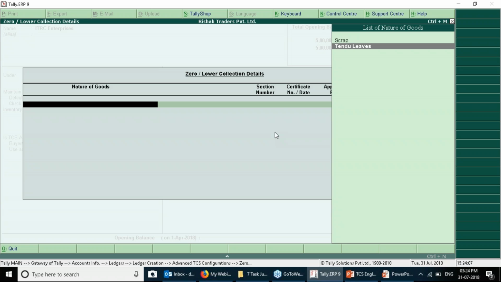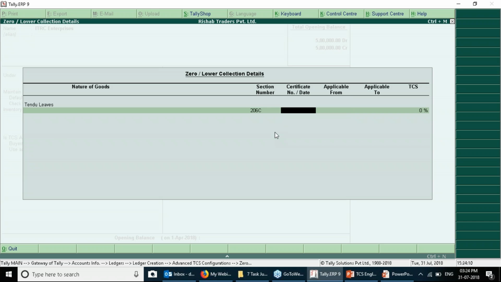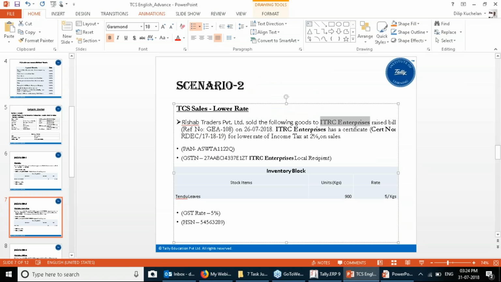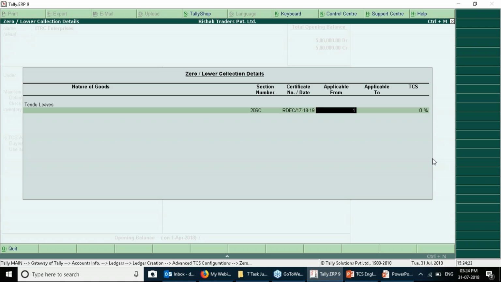Okay, the nature of goods is Tendu leaves. Section number 206C. That fellow is having the certificate, so you have to provide the certificate. Applicable from, and what is the rate of TCS? 2%. So you need to provide the rate of percent as 2%.